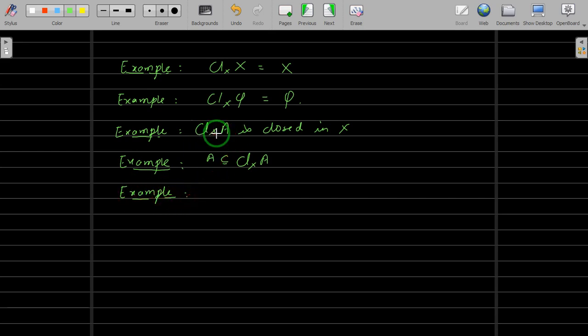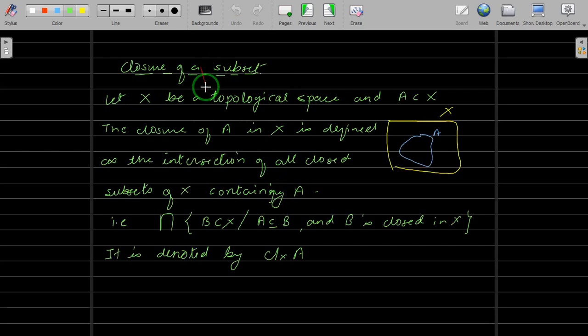Here we already stated that the closure of A is closed in X. Now, what if A is closed? So let me write: A is closed. In the definition, suppose A is closed, then this is the set of all those subsets which contain A and which are closed.